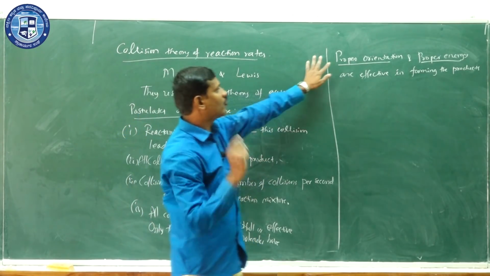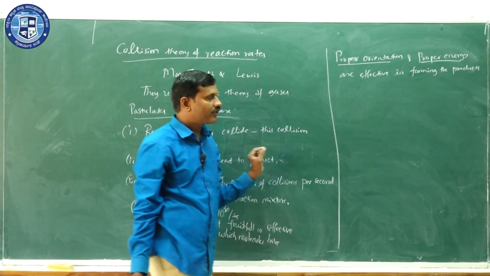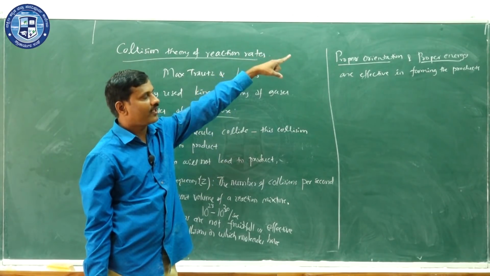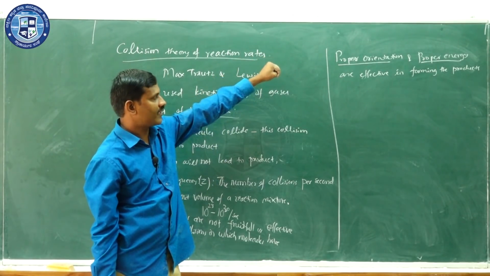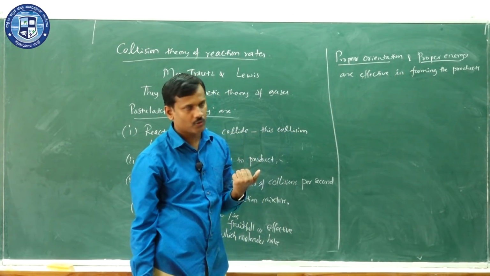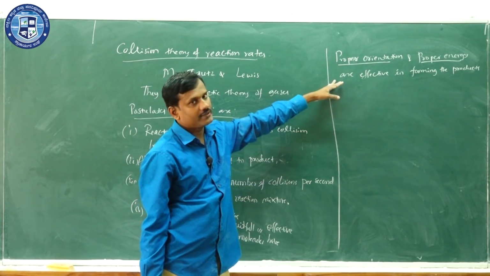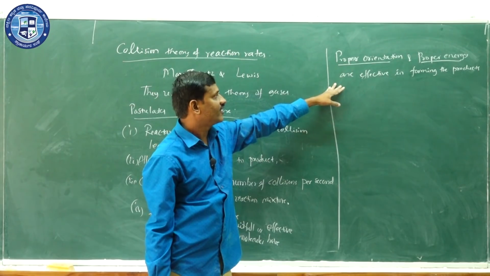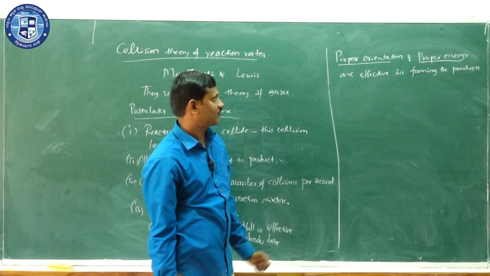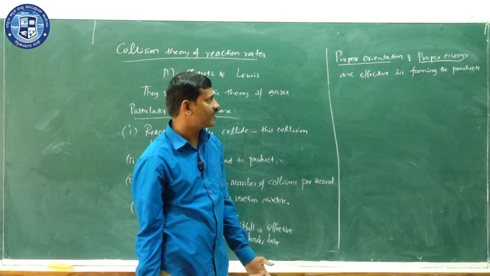Proper orientation means the reactant molecules must collide in a particular direction, then only it leads to formation of the products. And proper energy means the energy of the reacting or colliding molecules must be greater than or equal to the activation energy, then only the collision leads to formation of products. So, both these determine whether the collision is effective or not.